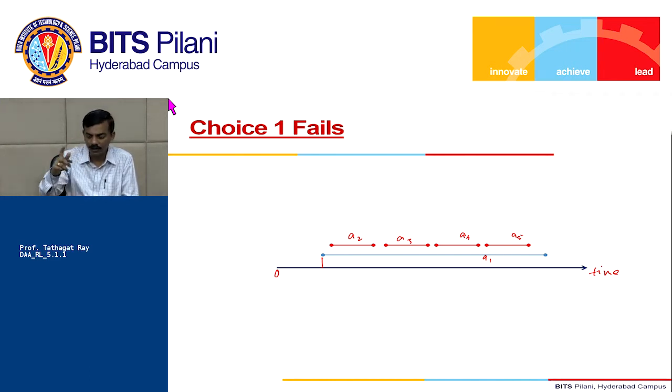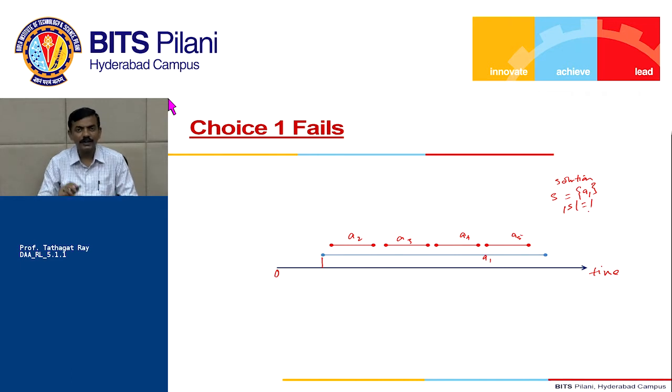So if I choose A1, how many activities have I selected out of this set of 5 activities? We have selected only 1, right? So my solution is having a set A1, whose cardinality, if I denote it by S, cardinality of S is 1. Question: is this optimal? And the answer is no.